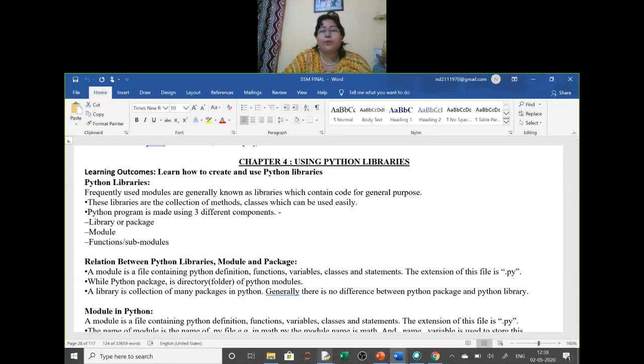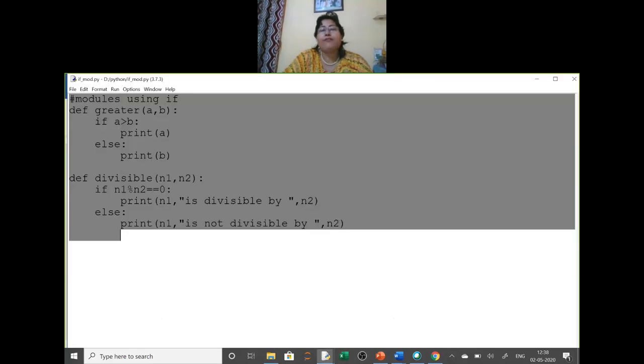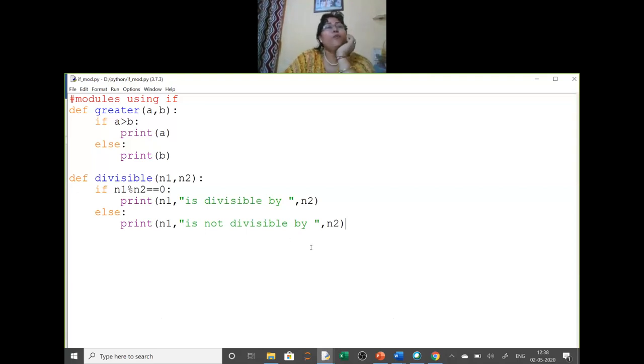Now I will start with the programming. First we are making the if module. Here in the if module, we will simply write all the if programs which you have done last year. The first one is greater of two numbers you have written. So here A is greater, and we make it a little bit user friendly. Otherwise, when it is showing the output, A is greater, and here you write comma, B is greater.